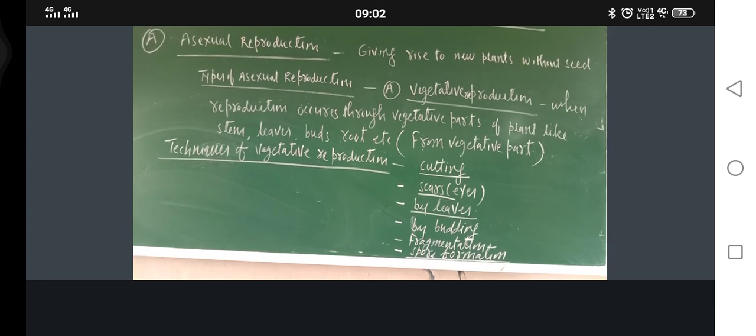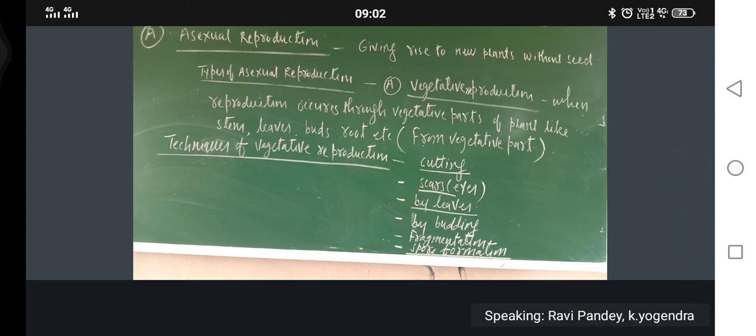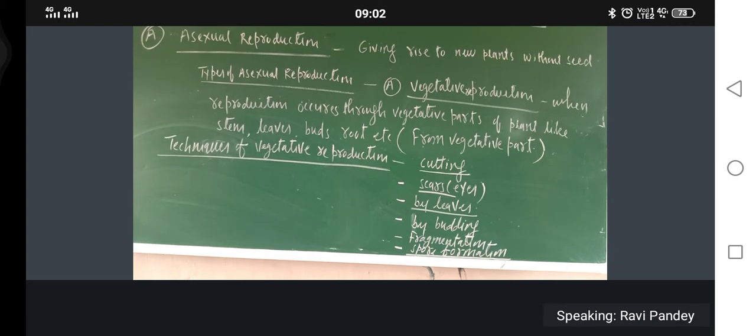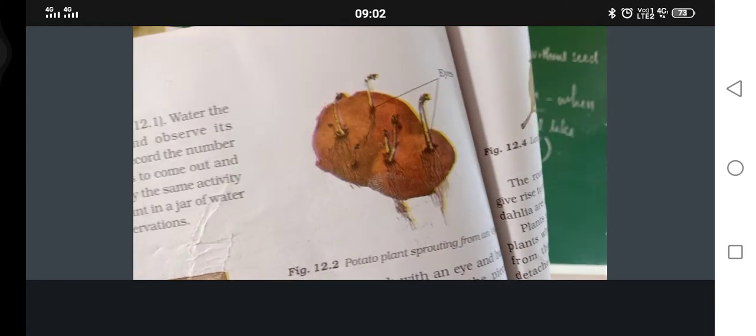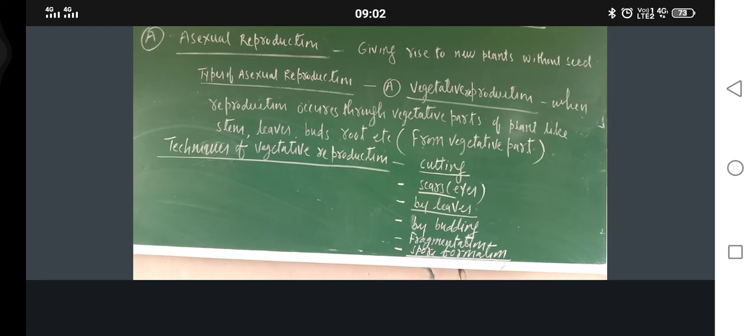Now, next one is scars or eyes. Everybody has seen a potato, or not? In the potato, if you look, there are some small scars. They are called the eyes of the potato. I will show you. This is a potato. Some small scars. Scars means constrictions, small dips.